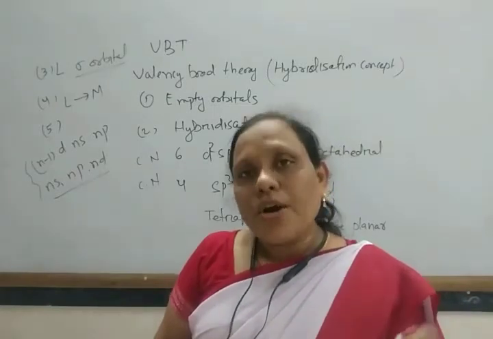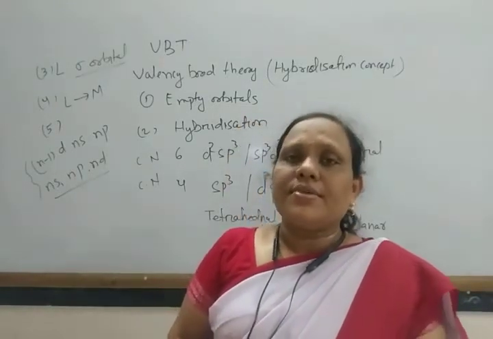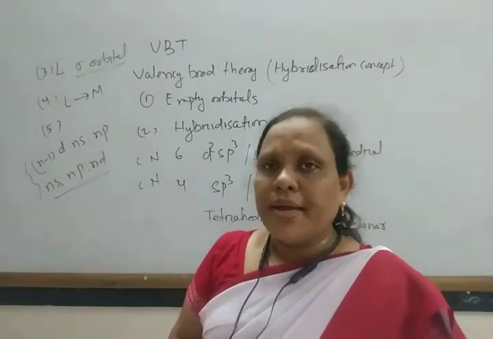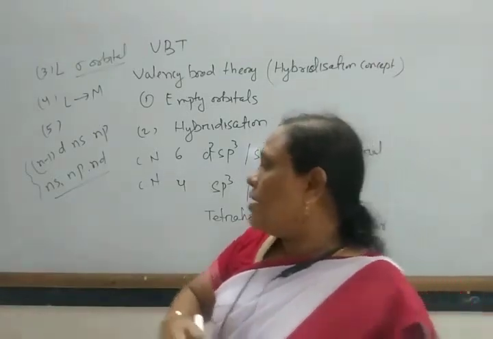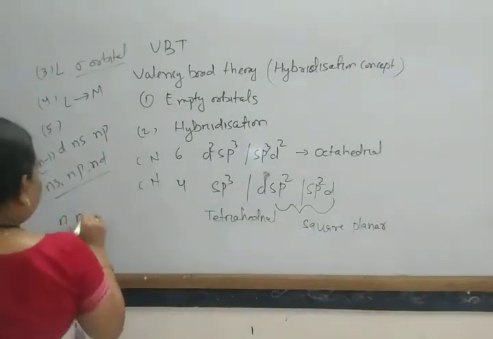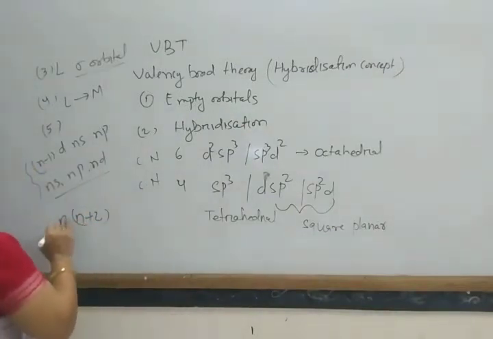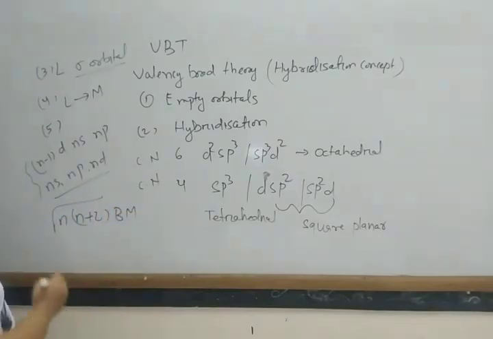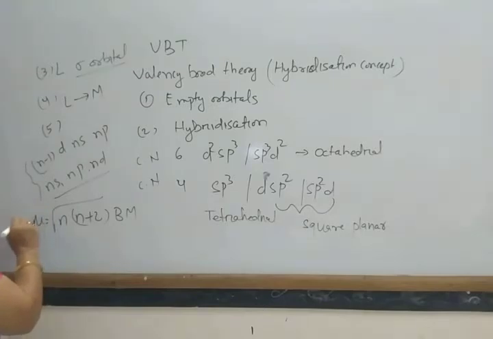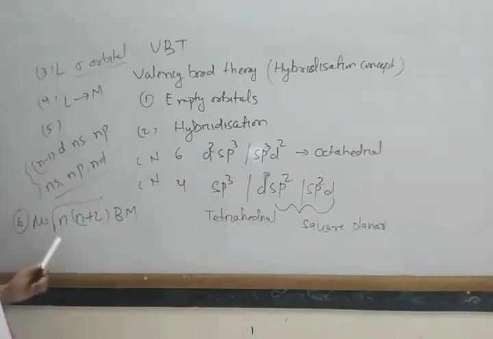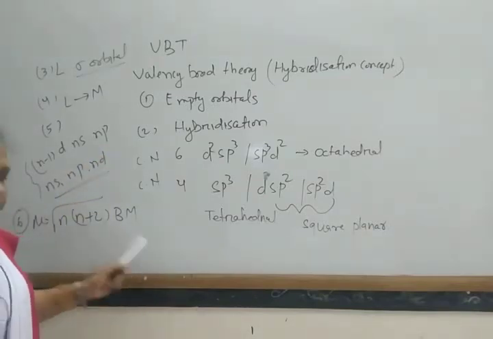The magnetic moment mu can be determined by the formula root of n(n+2) Bohr magneton.